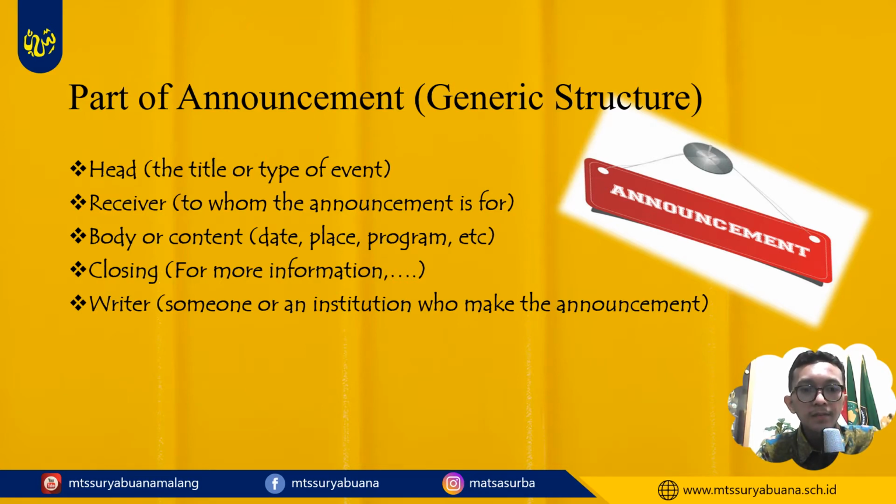And the third one, body or content. It means the body is about date, place, program or the event, etc. And the next one is closing. Here in the closing you have to write for more information, and so on. And the last one is writer. It means someone or an institution who makes the announcement. To make it clear, I will give you an example of an announcement in the next slide.